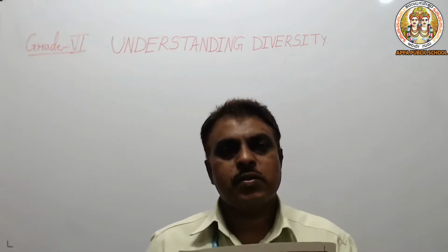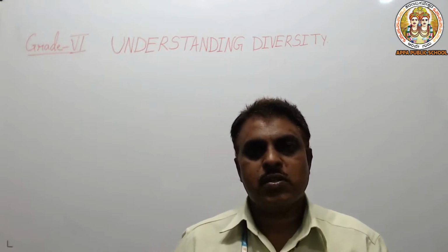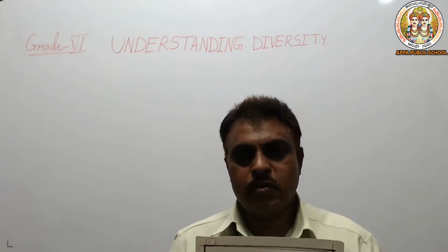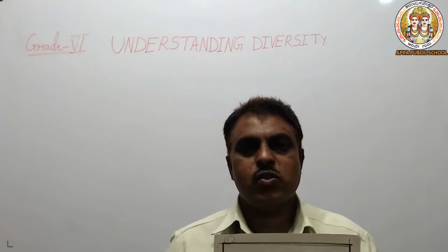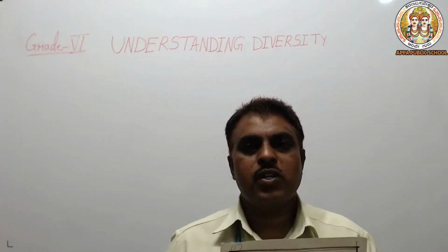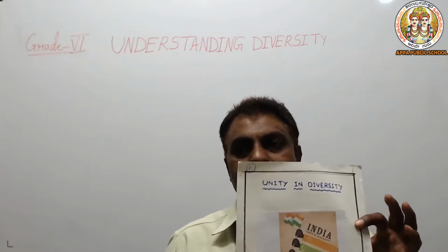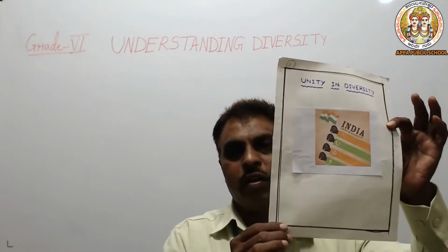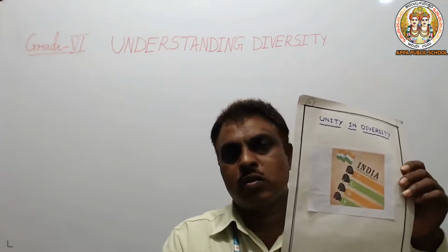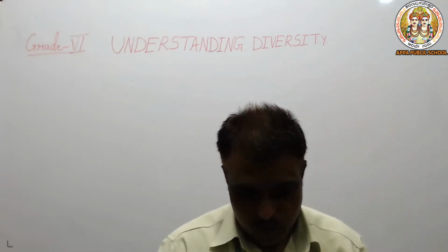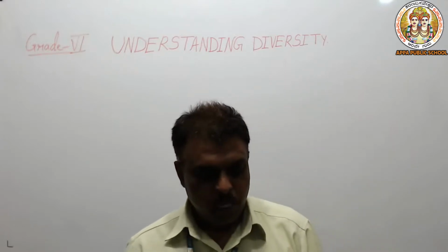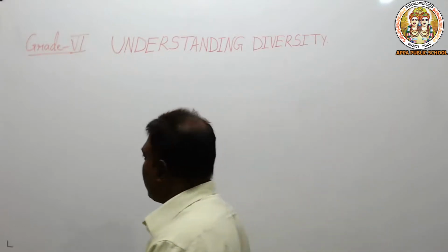In the religious aspect, traditional aspect, and cultural aspect, we have been divided. But as per the Indian Constitution, we have been tied as one. Unity in diversity.